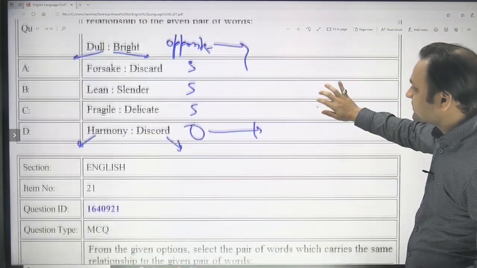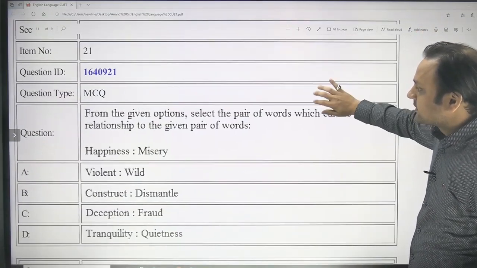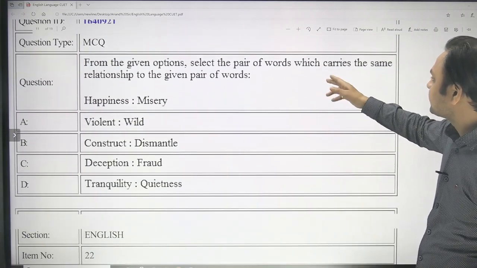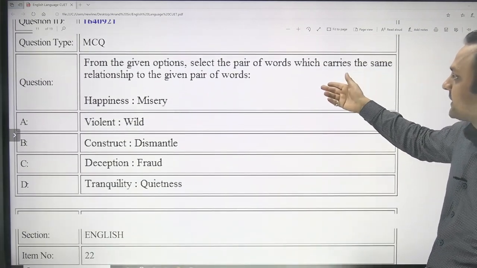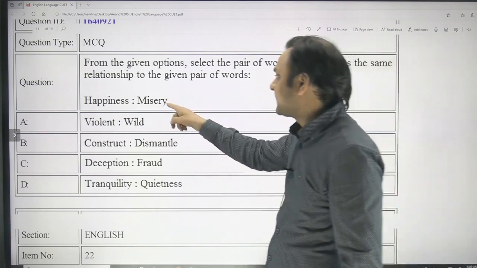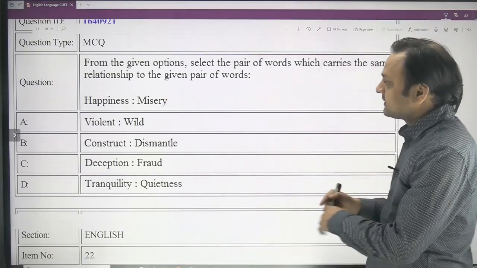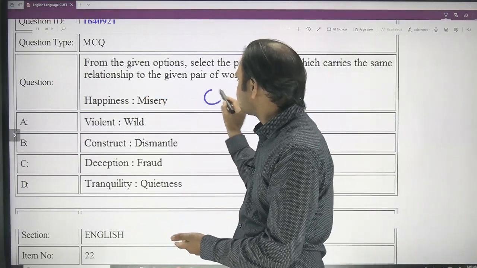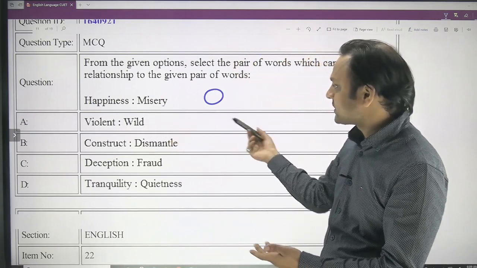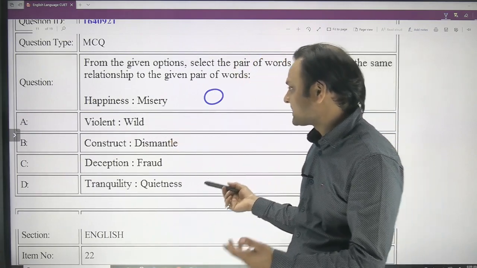Now let us move to the next question. From the given options, select the pair of words which carries the same relationship to the given pair of words. So again, happiness and misery. What kind of relationship do they share? Happiness and misery are opposite. Happiness is happiness and misery is not happiness. It is unhappiness, the opposite of happiness.